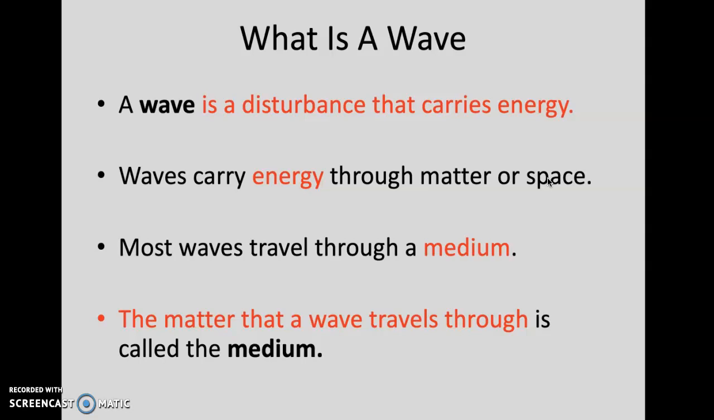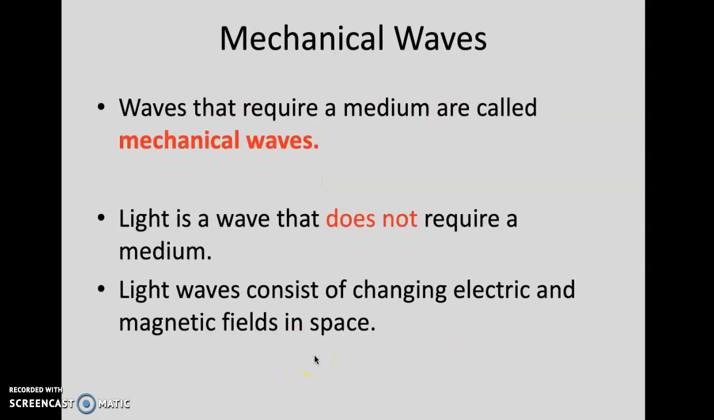Most waves require a medium, such as solid, liquid, or gas, to travel through. And the matter that it's traveling through, that is the medium. So whether it's a solid, liquid, or a gas. And mechanical waves are a type of wave that require a medium. Light is an example of an electromagnetic wave that does not require a medium. They consist of a changing electric or magnetic field caused by a disturbance or motion of a charged particle.